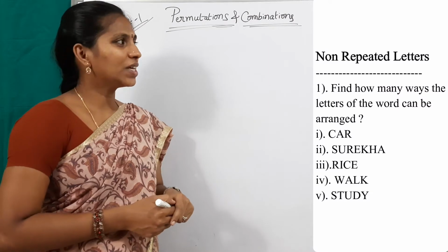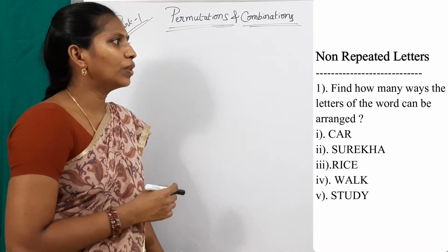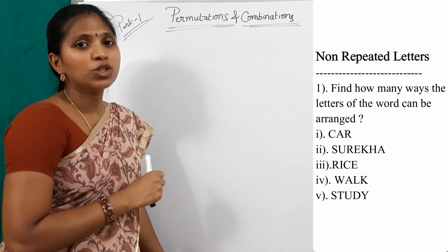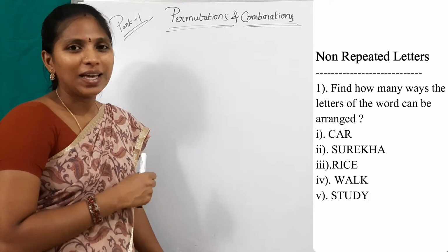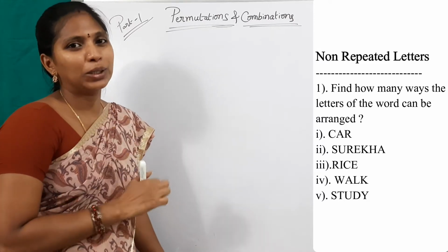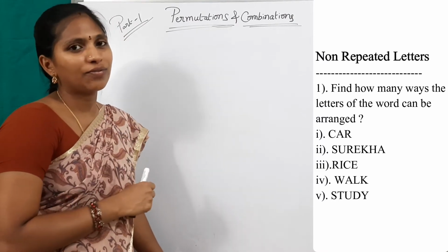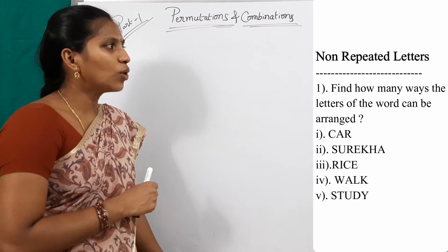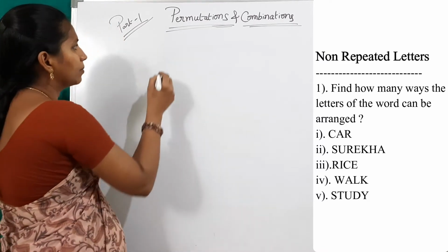Now see questions related to factorial. Find how many ways the letters of the word can be arranged. Here, arrangement is nothing but permutations. I'll explain clearly in part 2. But here, arrangement means we can directly use a factorial. Find how many ways the letters of the word can be arranged. What is the first word? Car.